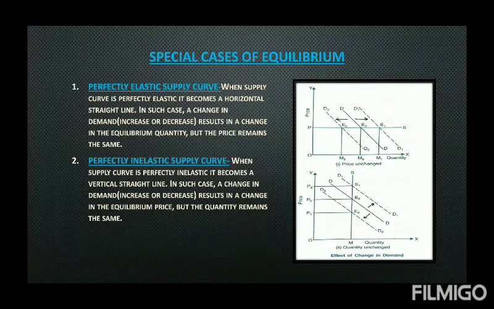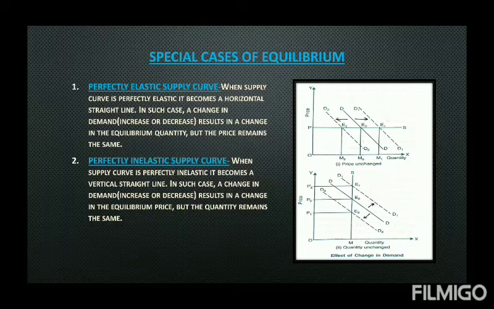When the supply curve is perfectly elastic, meaning infinitely elastic, due to a small change in price, the quantity supplied responds to infinity. So in such cases, the supply curve becomes a horizontal straight line, and as a result, when the demand increases or decreases, price remains the same.